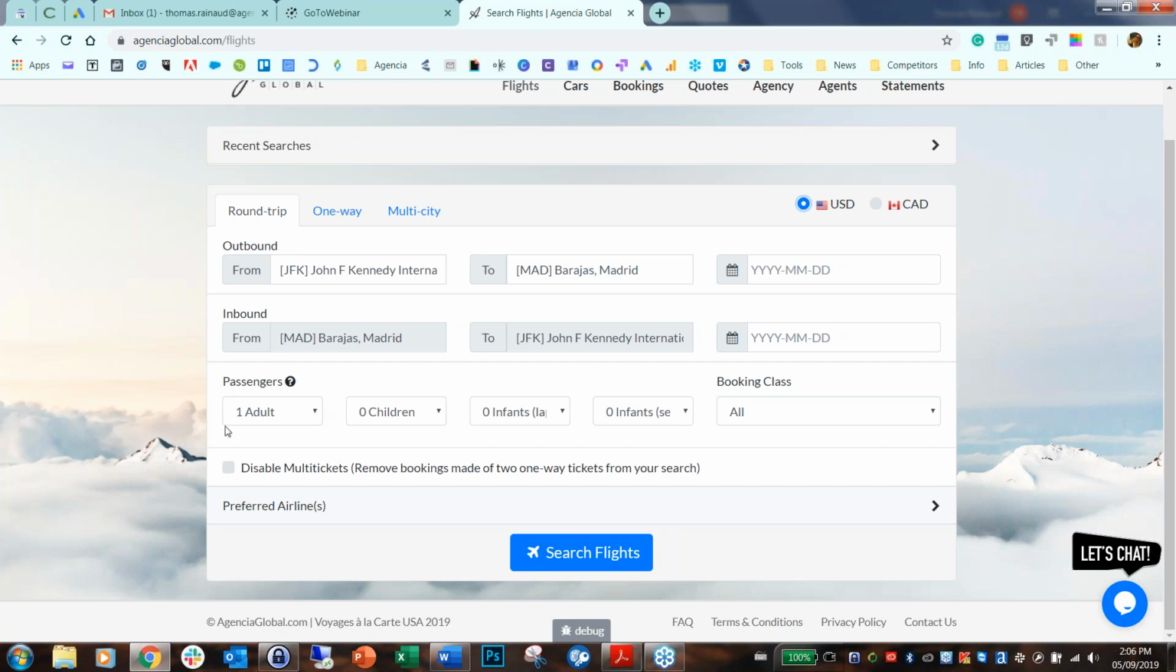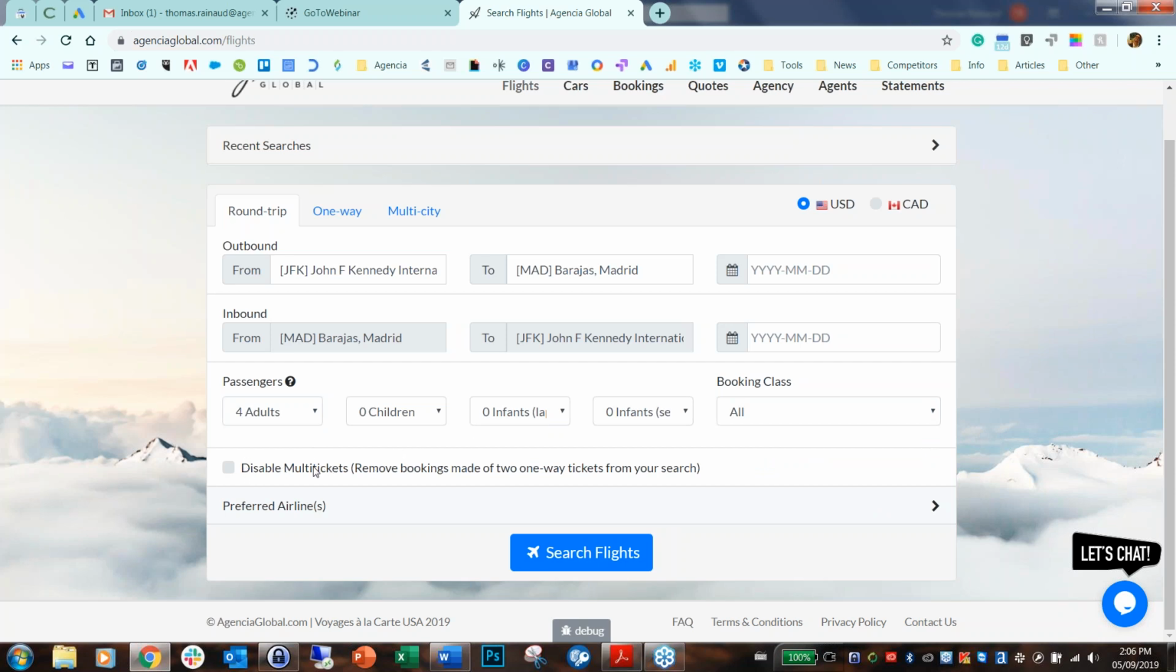Here we also have the passengers. Currently Agencia accepts up to 9 passengers on 1 PNR. You can break them down between adults, children, infants on laps or on seats, depending on what you need. You can also choose a booking class if you want. Here I'm just going to leave this as all because we want to show you as many results as possible.